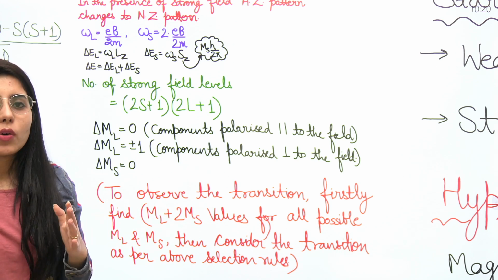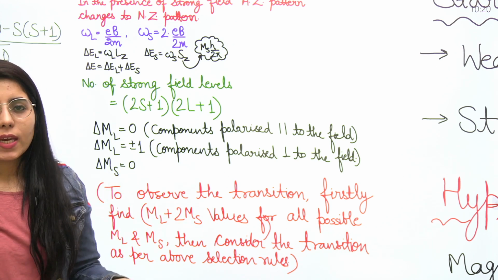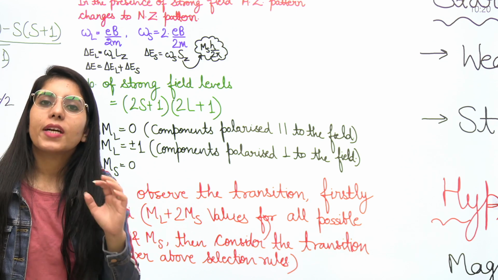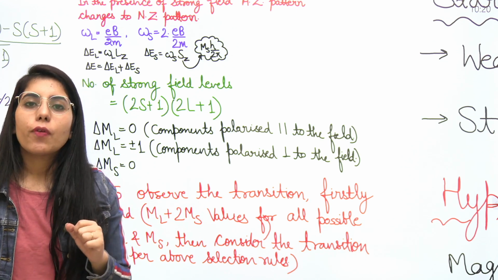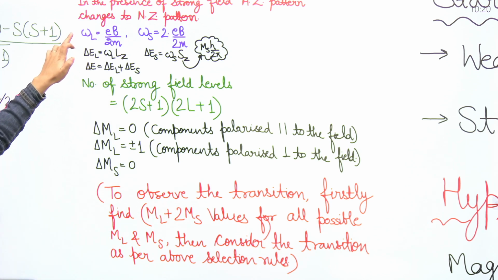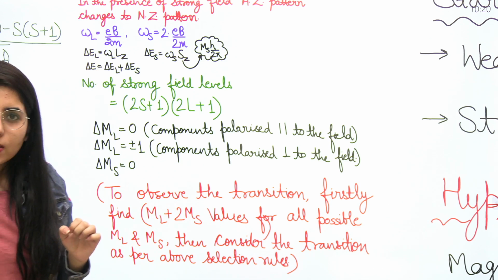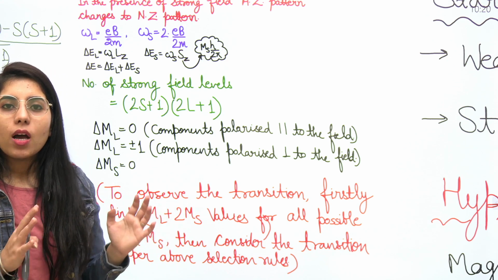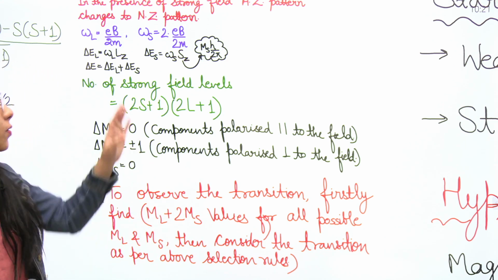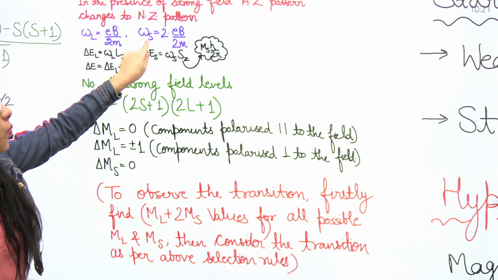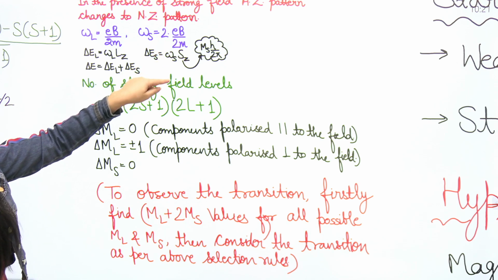This happens when you increase the strength of the field, in the strong fields. The phenomenon you observe is known as the Paschen-Back effect. After that, you need to know a few expressions corresponding to it, like omega L and omega S. Here you have to consider separate expressions for orbital angular momentum and for spin. So omega L is eB upon 2m, and omega S is 2eB upon 2m.